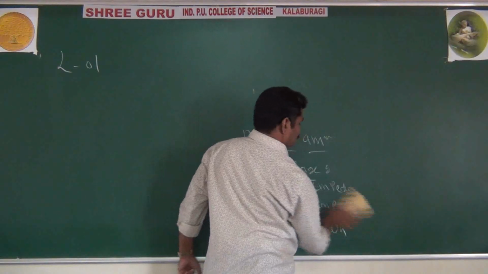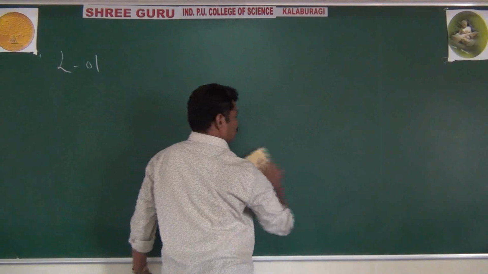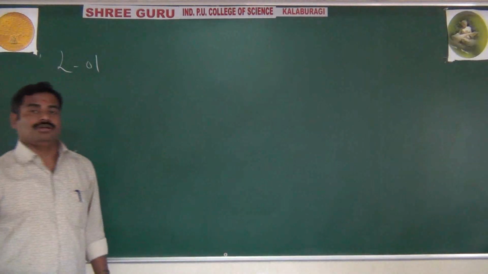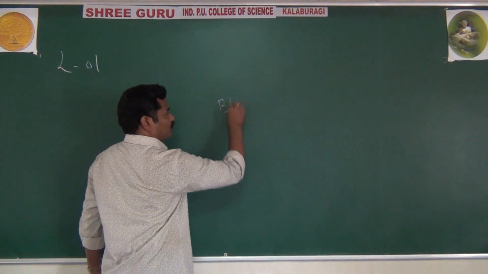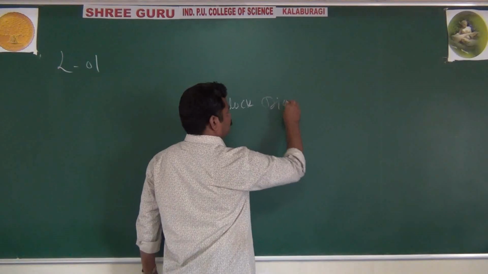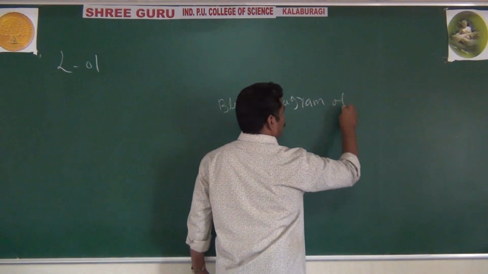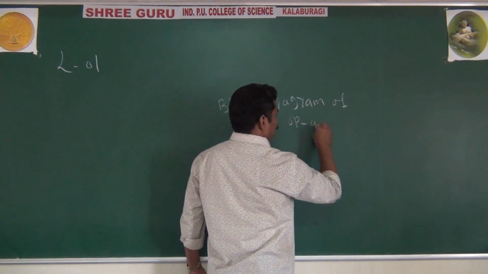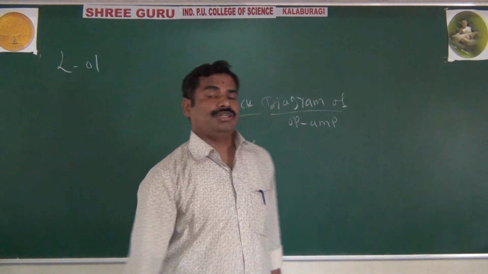Now we will go for the block diagram of the operational amplifier. It is also an important question from the exam point of view.